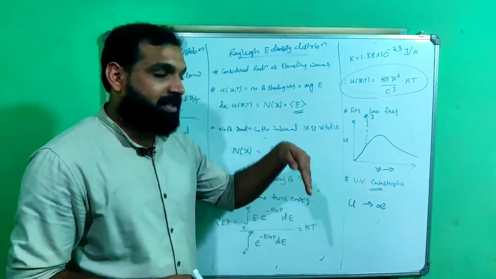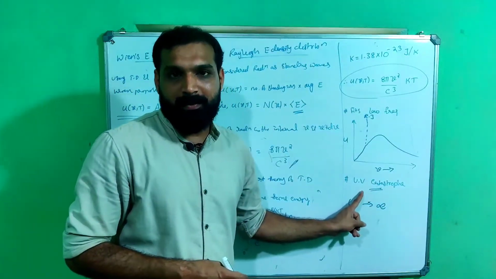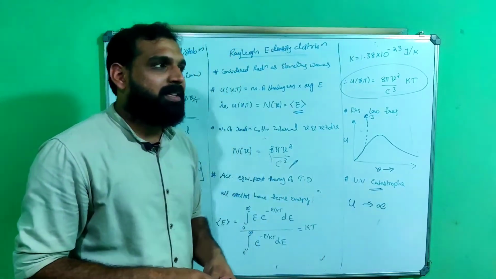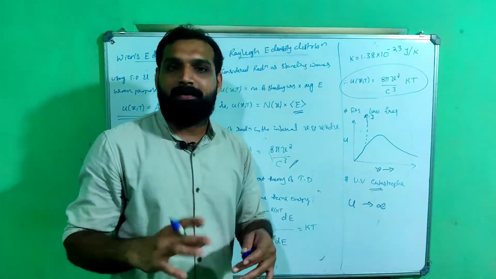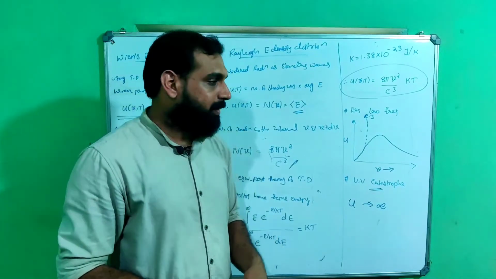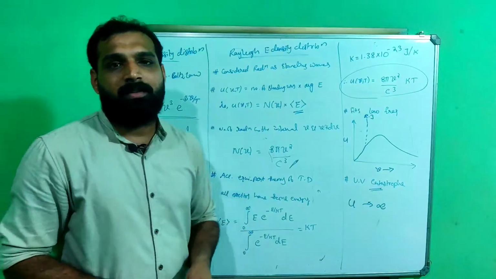That frequency corresponding to higher frequency is called UV. It comes in the UV range of the spectra. So it is a catastrophe. Catastrophe means something which is not possible. In Malayalam we can say Virodhabasam. That is called the UV catastrophe. So that was the problem associated with Rayleigh's formula.